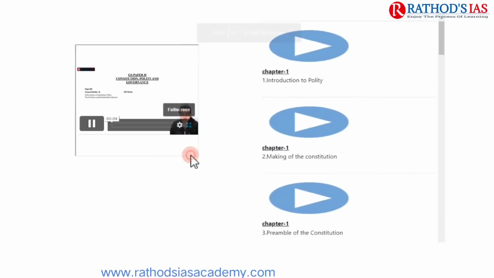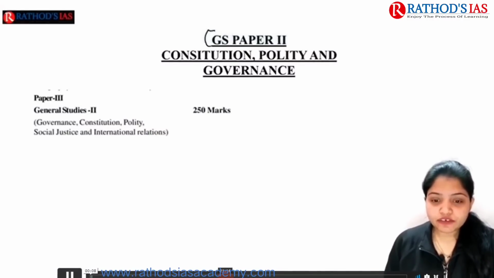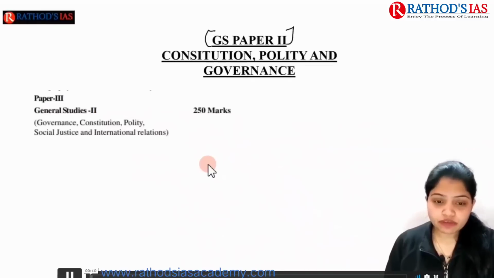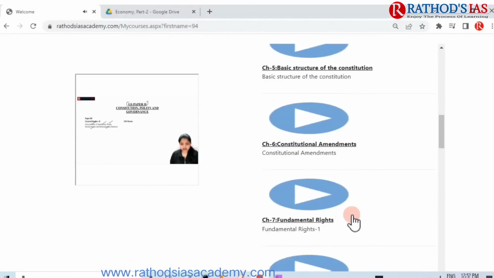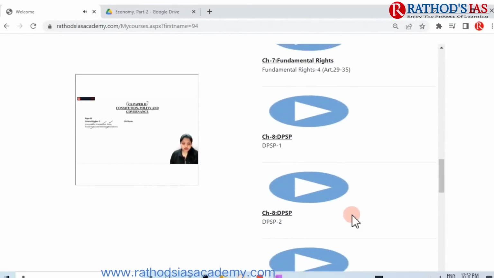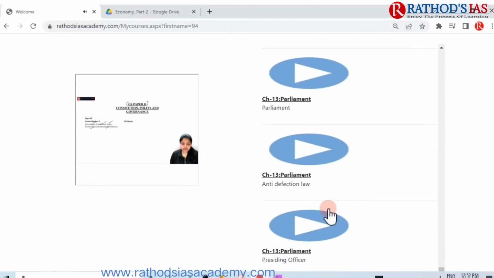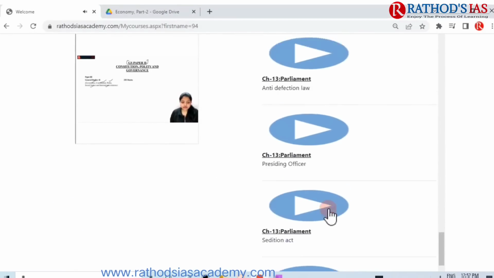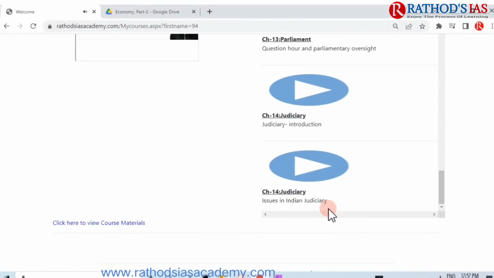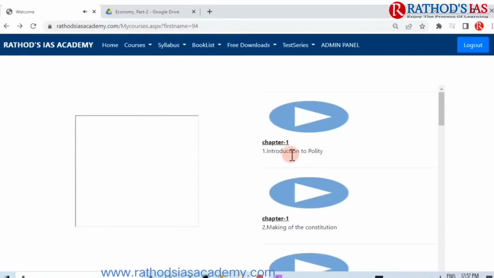This is Shashwat Raghav, your polity faculty on this platform. We'll be basically covering our GS paper 2, and we very well know in GS paper 2 we have governance, constitution, polity, along with social justice and IR. By me, your constitution, polity and governance subjects will be covered. In UPSC side, for GS paper 2, only the subjects have been mentioned, the governance, constitution, polity, but faculties